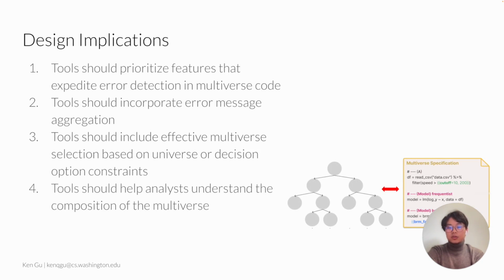Lastly, we determined that tools that help analysts understand the composition of the multiverse are important. This understanding is essential for diagnosing error messages and identifying potential causes. Our lab study suggests that connecting the multiverse structure to the multiverse specification code could aid in debugging processes. One opportunity to support understanding is through interactive visualization that connects the visualization of the multiverse structure with a visual representation of the multiverse specification code. Such a visualization could support analysts' iterative authoring process, enabling analysts to understand how the composition of the multiverse changes over time as a result of code changes.